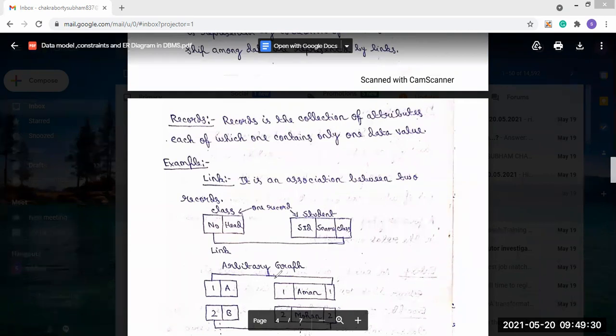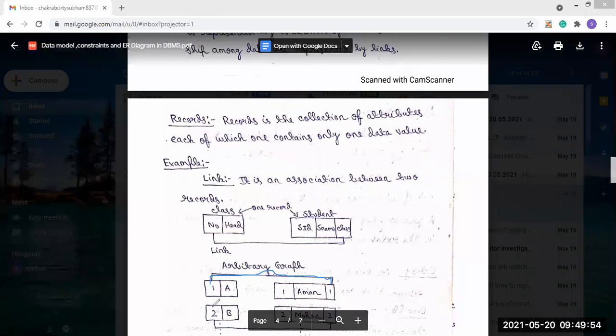So first class means it is linked, as we have shown in the link, that the number attribute of class record will be linked with the class attribute of the student record. So that means it will be connected here.